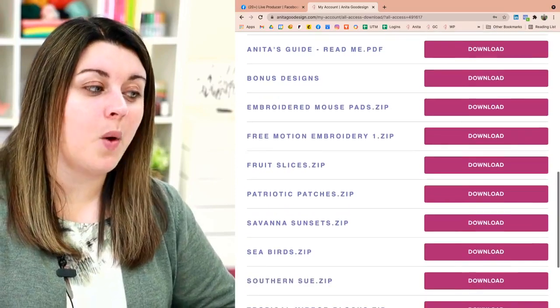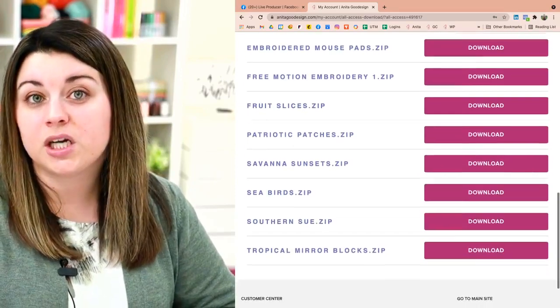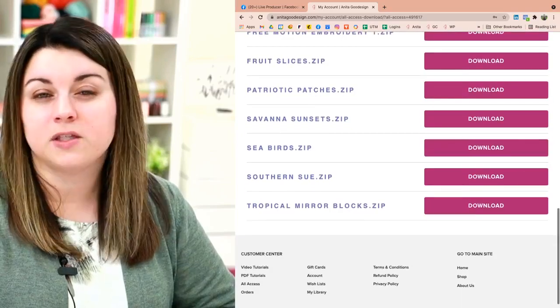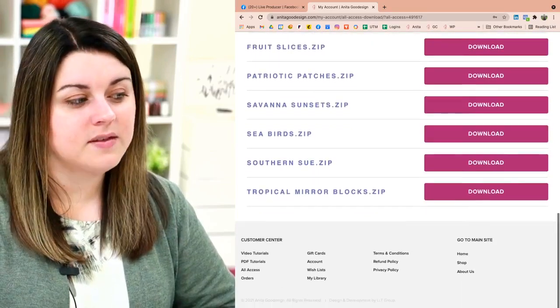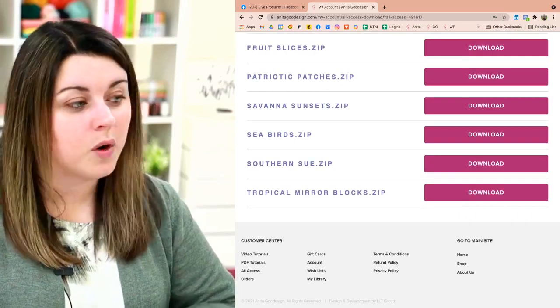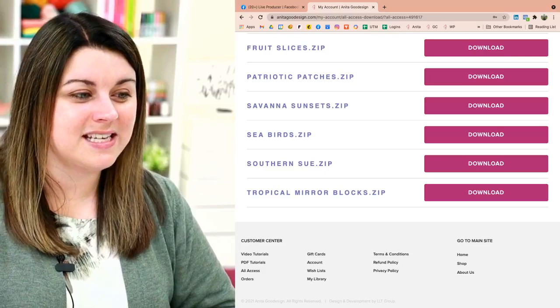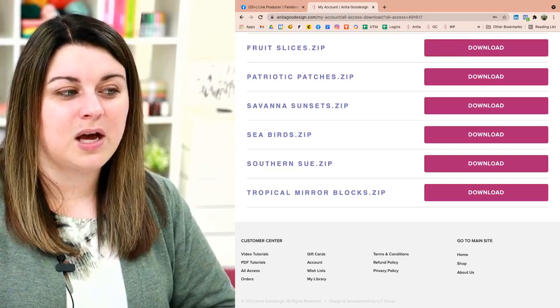And then if you just keep going down, all of the individual collections are just going to be alphabetized. So you'll always see those first few things at the top, then everything else is going to be alphabetized. So if you're looking for the seabirds specifically, you can just keep scrolling until you get to the S's, and then you're just going to hit that download button.